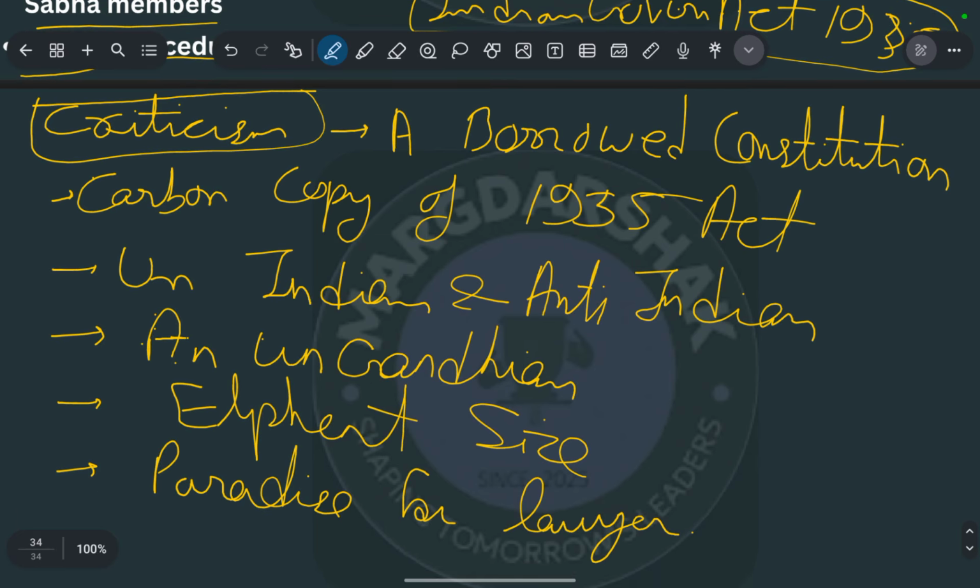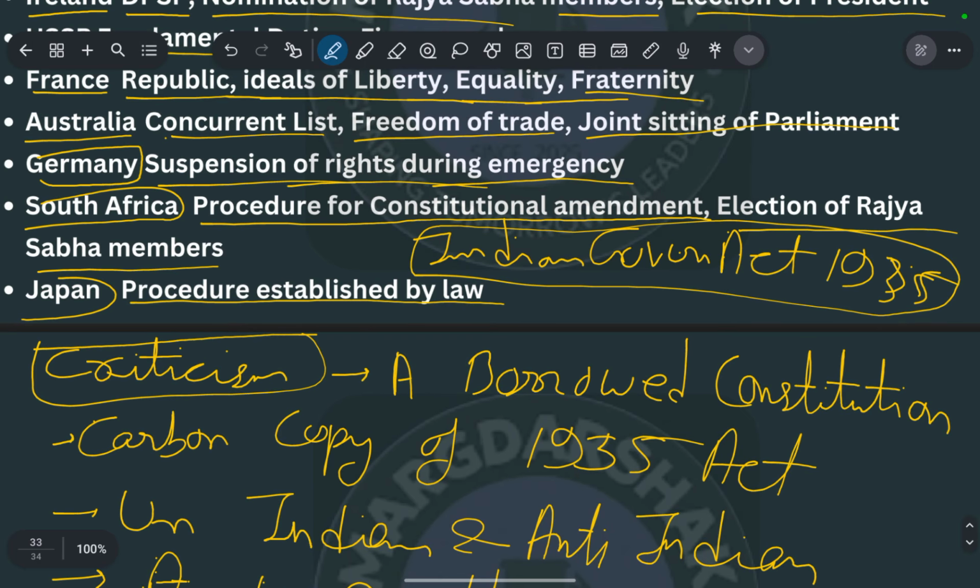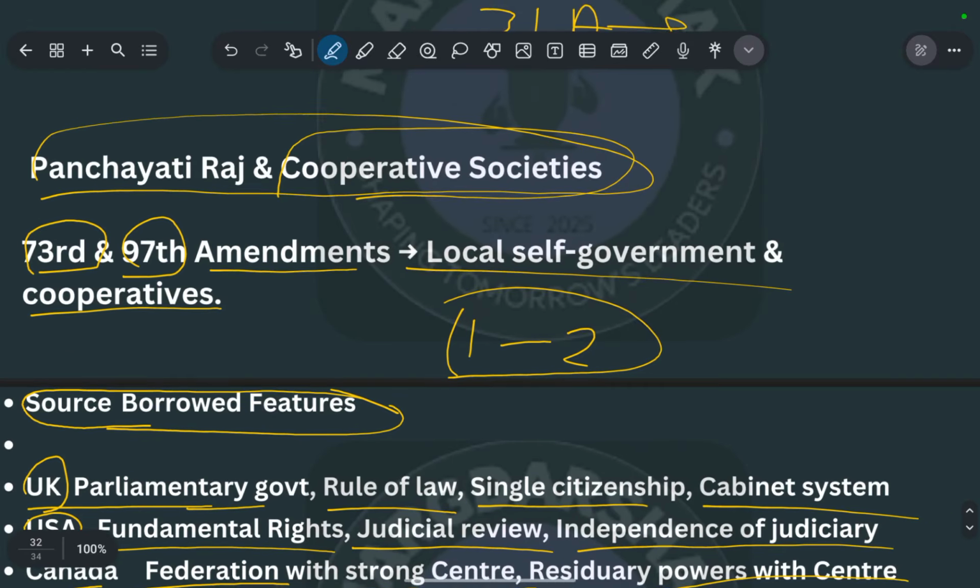So that is for today's session. I had firstly decided that we would also complete the preamble part in this lecture, but now I am shifting the preamble part to the next lecture. In the next lecture we will discuss the preamble as well as the territory part of the Indian Constitution, that is Articles 1 to 4. We will do the preamble and this part simultaneously.